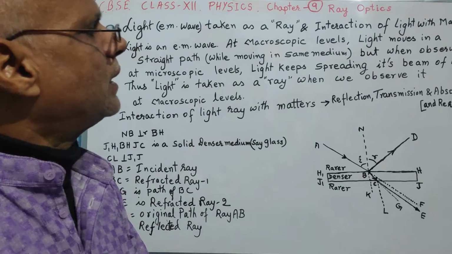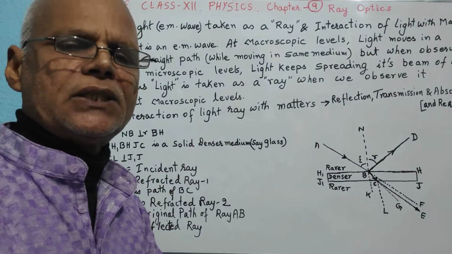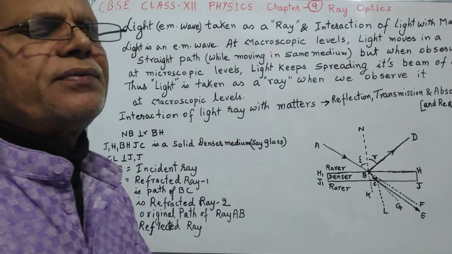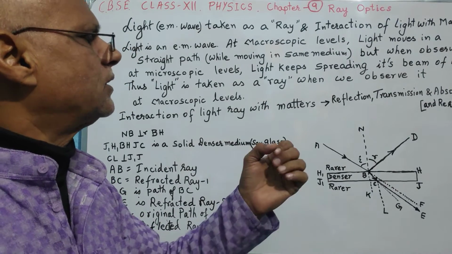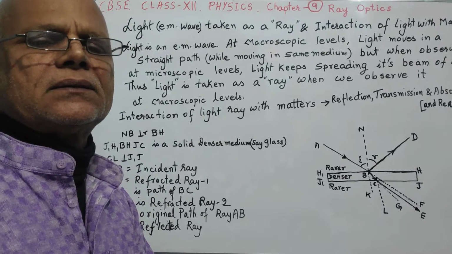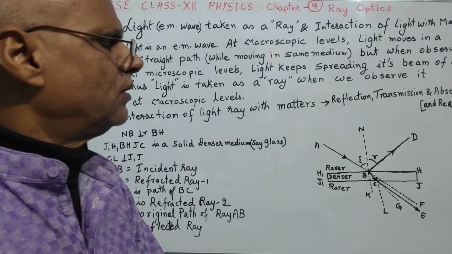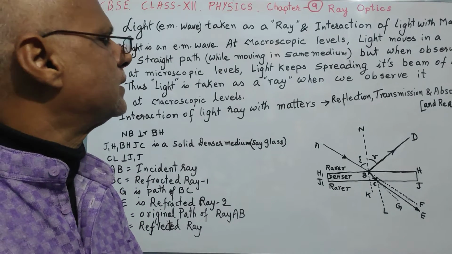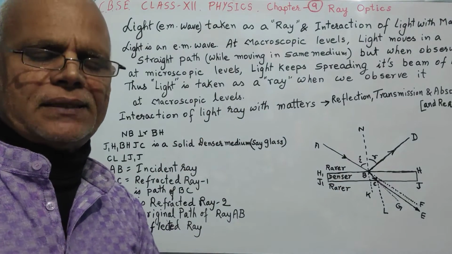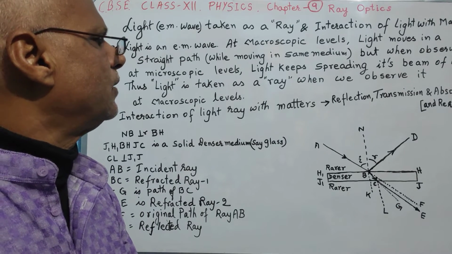Now next, the third thing, which is very important, is that whenever a light ray is incident on any matter, any surface, a part of it is absorbed by the matter and then also re-radiated. So these are the three phenomena which take place when a light ray is incident on matter. So these are the three ways in which a light ray interacts with matter.